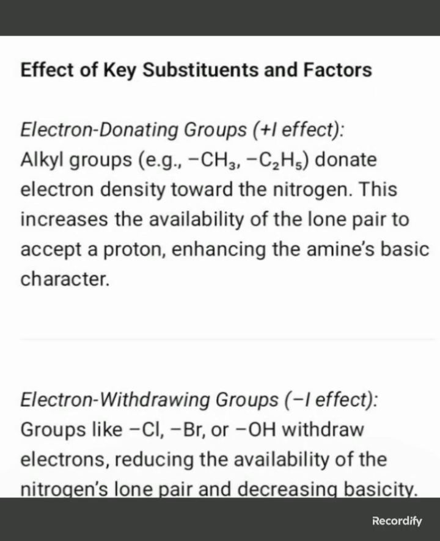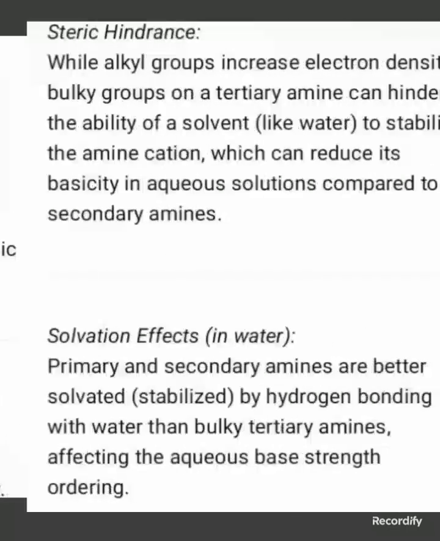Effect of substitution on basicity. Electron donating groups, plus I effect. Alkyl groups, example propyl, CH3, C2H5, donate electron density towards the nitrogen. This increases the availability of the lone pair to accept a proton, enhancing the amine's basic character. Electron withdrawing groups, minus I effect. Groups like chlorine, bromine, or OH withdraw electrons, reducing the availability of the nitrogen's lone pair and decreasing basicity.